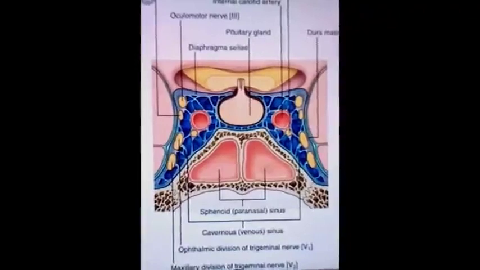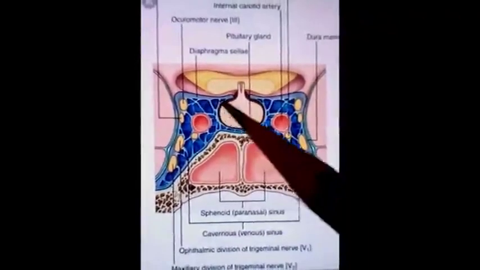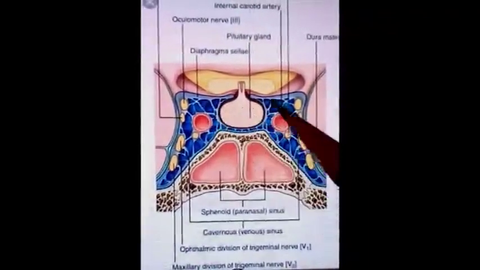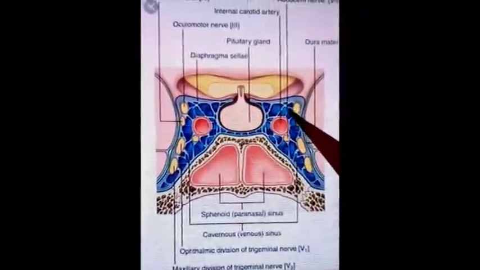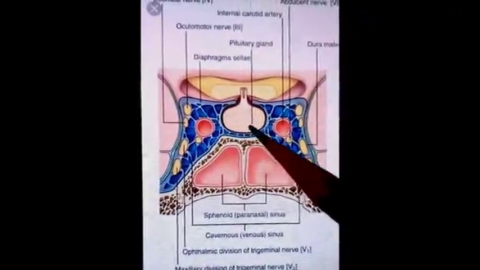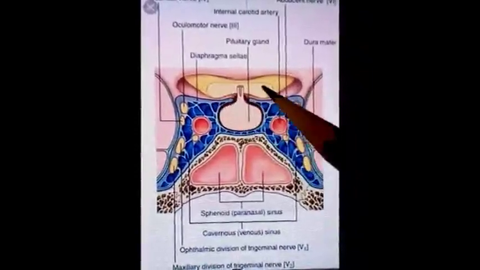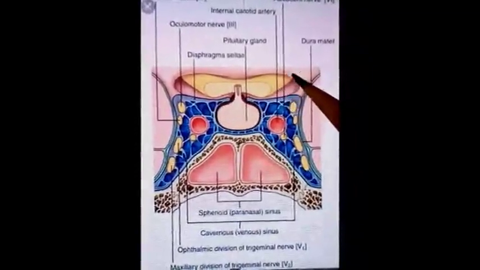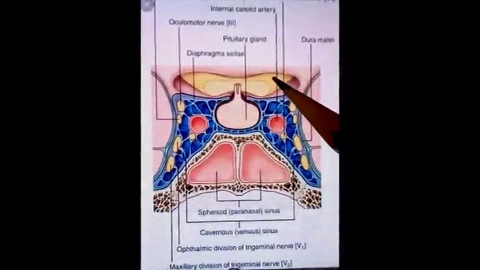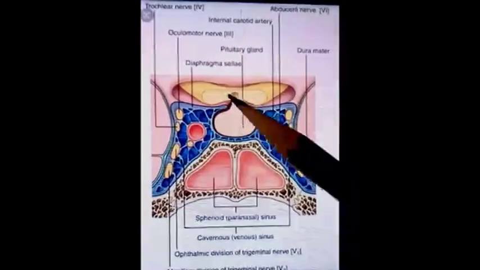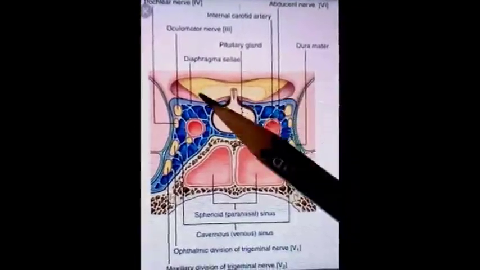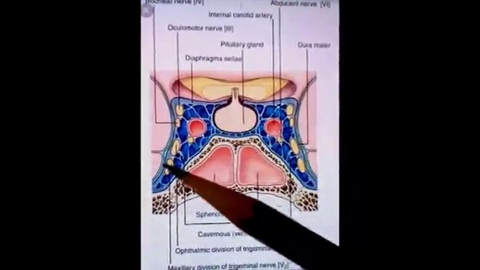Relations of cavernous sinus. Superior relations. Superior to the cavernous sinus are present optic chiasma and optic tract. So here in this diagram we can see these are the 2 optic nerves which are passing through the optic canal. When these leave the optic canal, these optic nerves cross with each other.